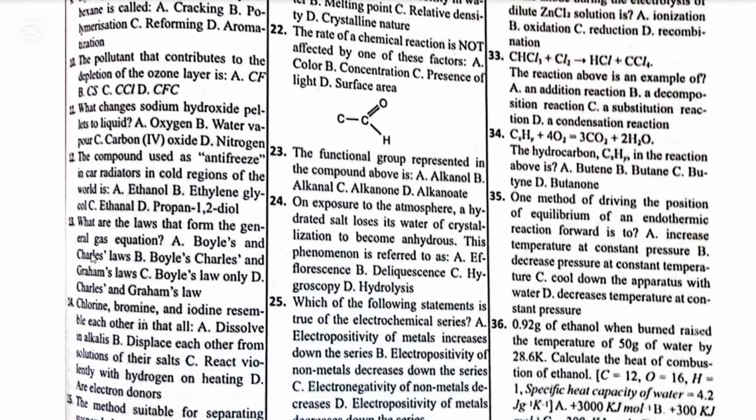Number 13. What are the laws that form the general gas law? A. Boyle's law, Charles law. B. Boyle's, Charles and Graham's law. C. Boyle's law only. D. Charles law and Graham's law only.